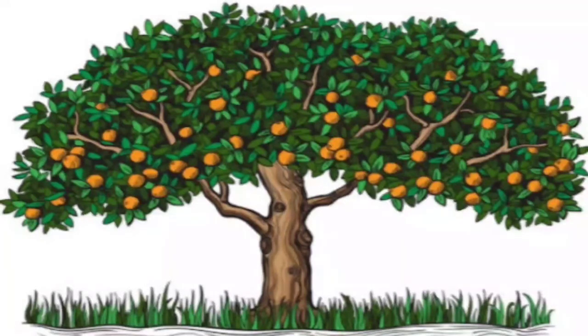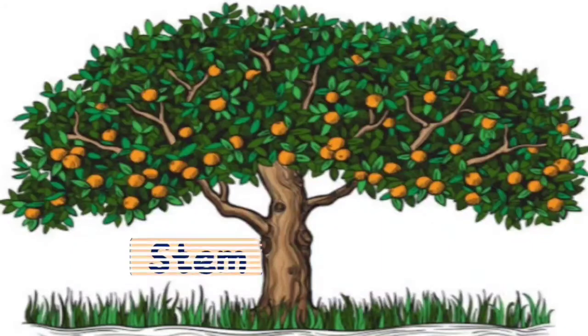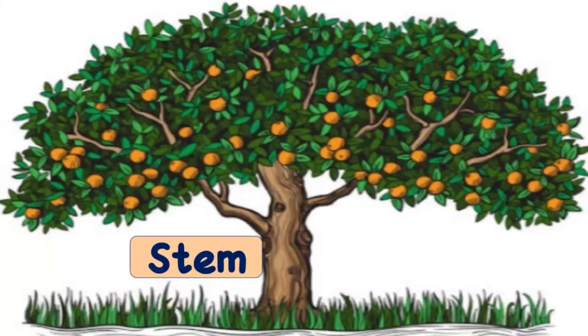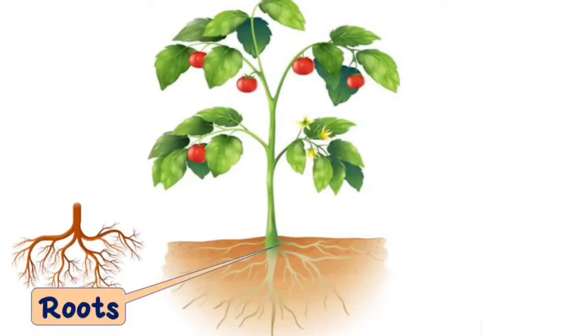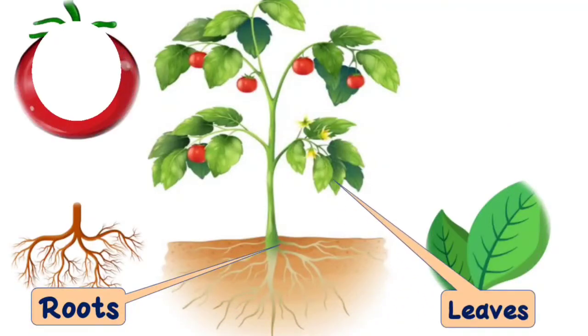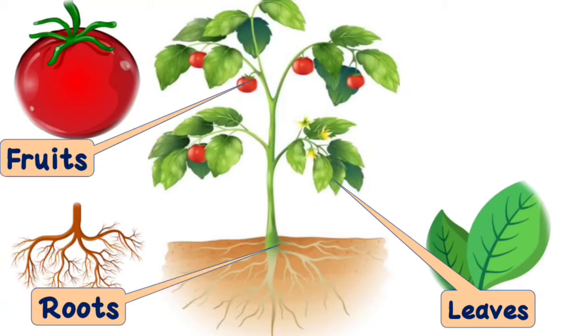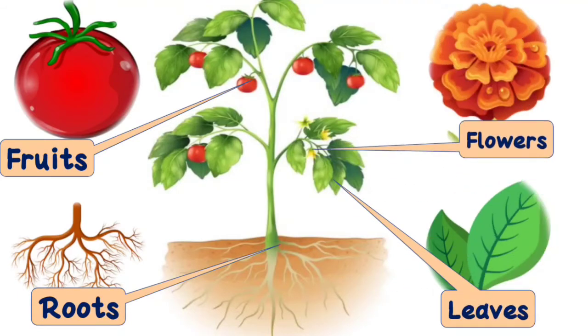Alright children, now let's study the next part of a plant, and that is the stem. In a plant, the roots, leaves, fruits and flowers are joined together by a stem. They all are attached to the stem. Is it, children?